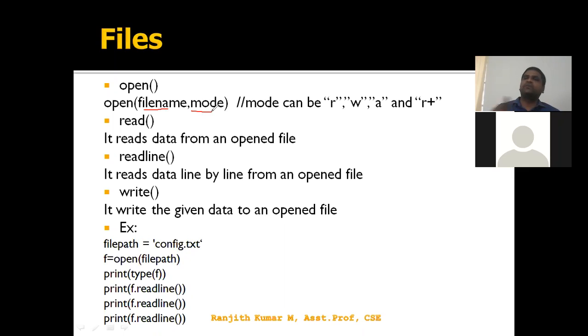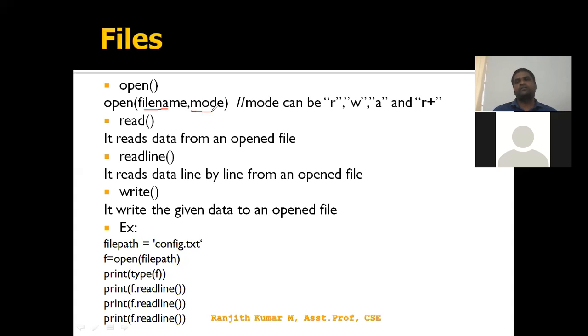Readline reads line by line. Whatever the first line is, the first readline will read it. If I execute readline a second time, the second line will be read. The next execution, the third line, and like that, it reads line by line. These are the two functions in a read operation: one is read, another one is readline.